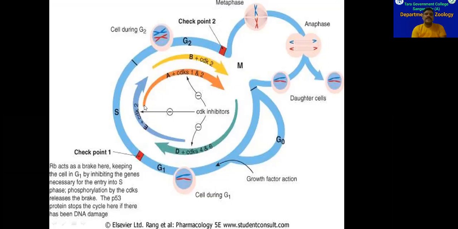And in the middle of this S phase, cyclin A production will be initiated, and it will continue till the beginning of mitosis phase or division phase, and cyclin A binds with cyclin dependent kinase 1 and 2. In the beginning of the G2 phase, cyclin B synthesis will be initiated. It binds with CDK1, and in the beginning of mitosis phase, this cyclin B will disappear from the cell.